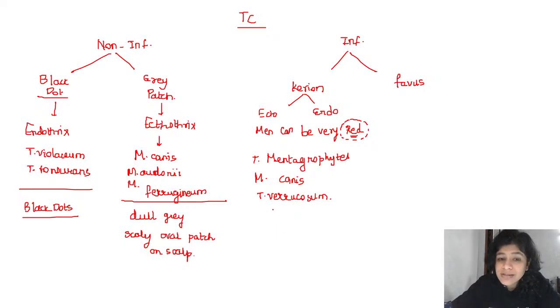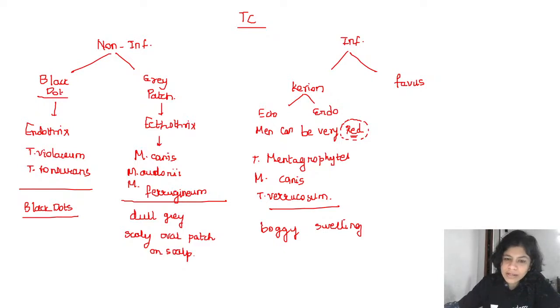Now, what is the description of Kerion? It is usually a solitary, boggy swelling which is erythematous and studded with pustules. So it's a boggy swelling of the scalp, and in that area, if you try to remove the hair, it is very easily removable. It's a boggy, painful swelling on the scalp. That is the typical description of a Kerion, the inflammatory variant of tinea capitis.